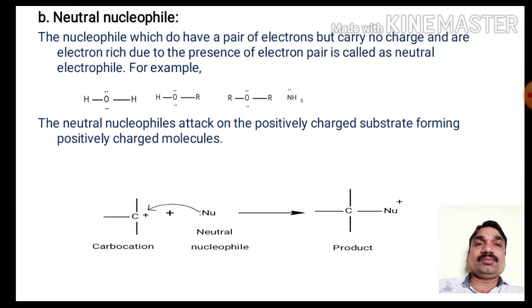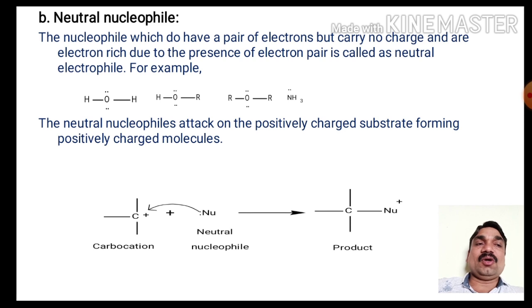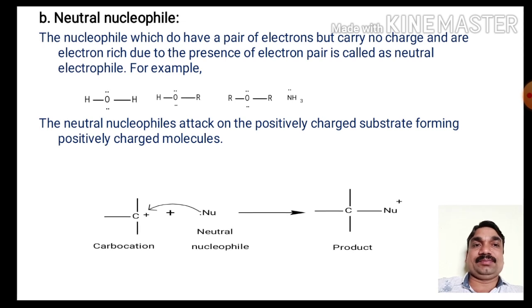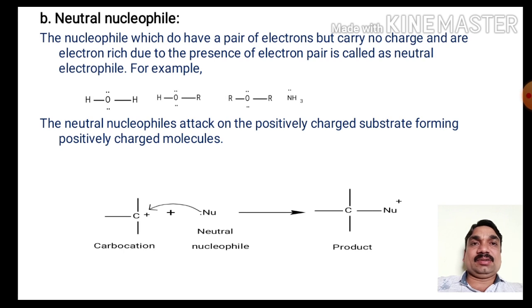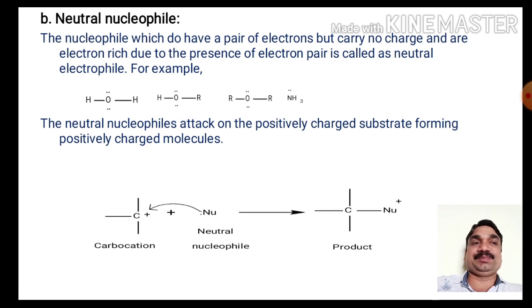So all Lewis bases are called neutral nucleophiles. All negatively charged ions are called charged nucleophiles. So this is all about the nucleophilic reagents. When a nucleophile is involved in the reaction, it is called a nucleophilic reaction. Those reactions may be substitution reactions, addition reactions, or elimination reactions.